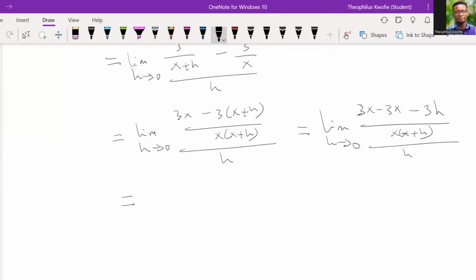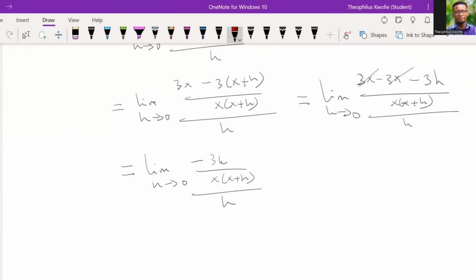Now let's simplify this a bit. And when we simplify this a bit, because over here there will be some cancellation, we should be able to have something like this, now all divided by h. But last week, I explained something. So this will cancel this by algebraic manipulation.